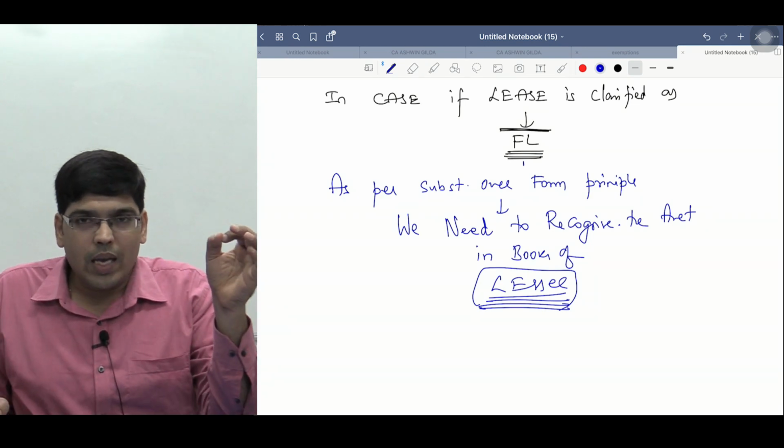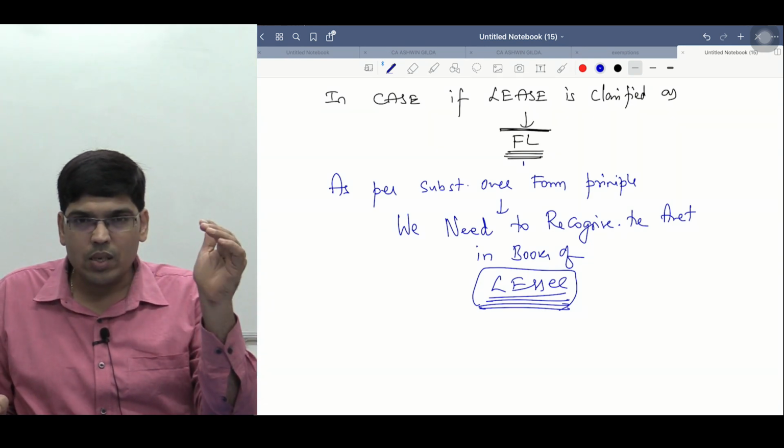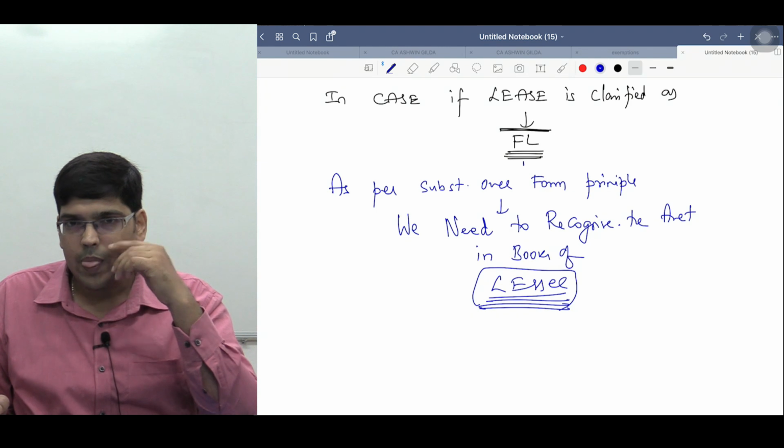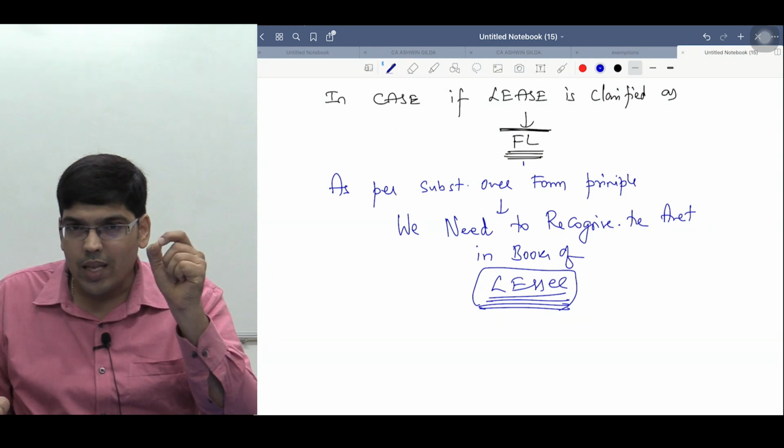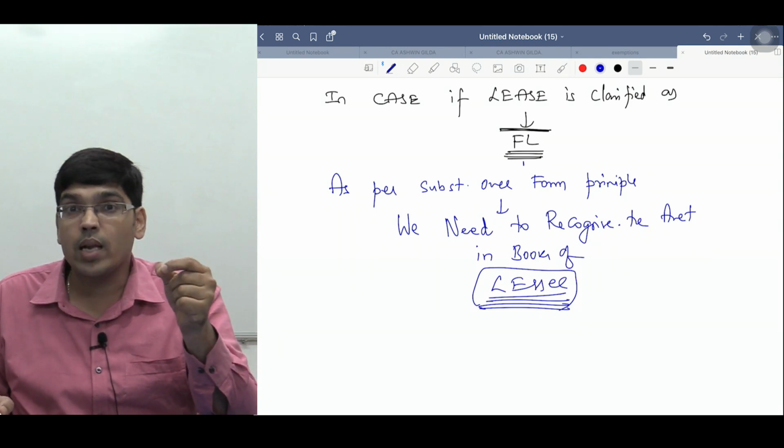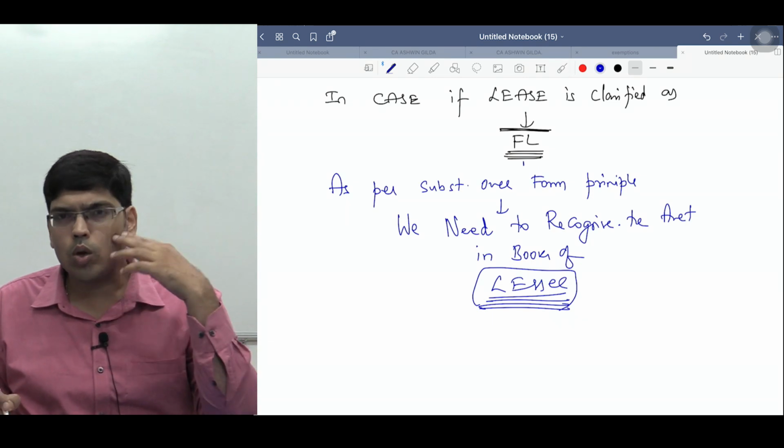Now what does AS 19 says? If a lease is classified as a finance lease, in that case let the asset be recognized in the books of whom, sir? Lessee. We know he is not the owner.